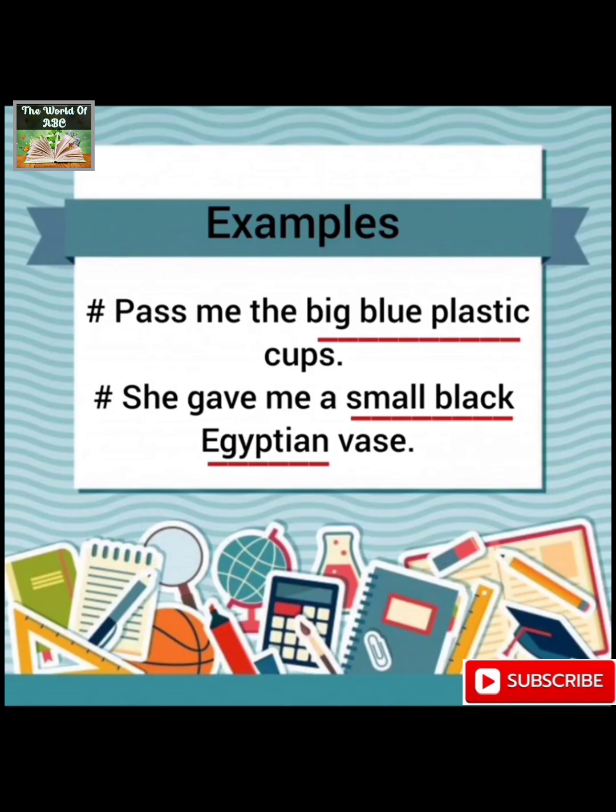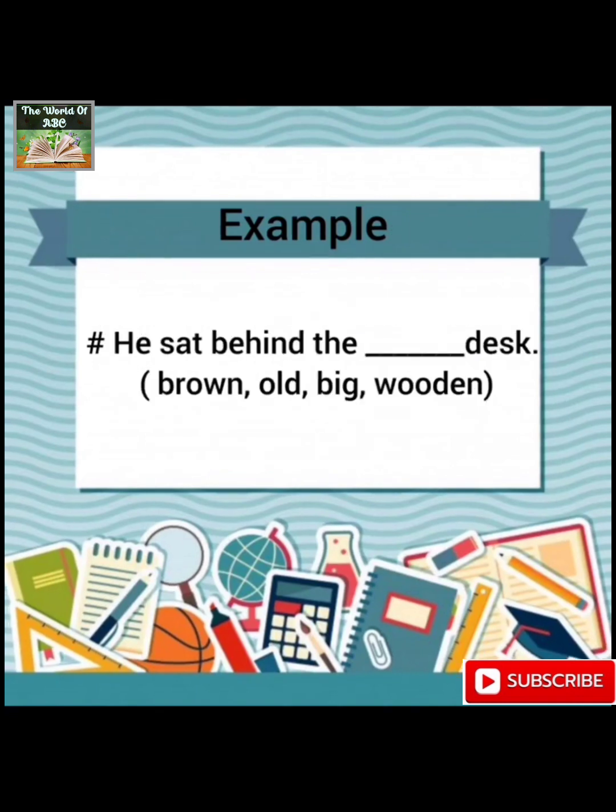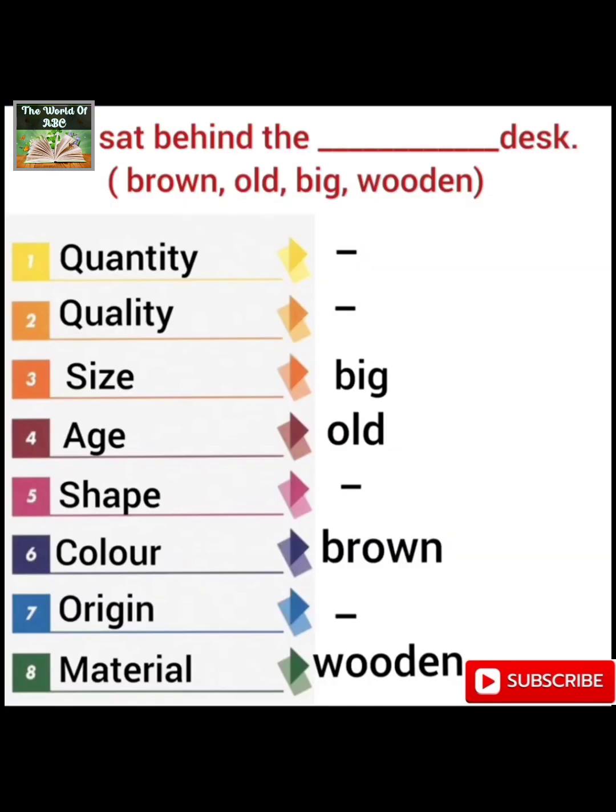Let's take another example. He sat behind the dash desk. Options are brown, old, big, wooden. Now here the adjectives are jumbled and we have to select the correct ones and put them at their proper places. First of all, we will sort out quantity in the given adjectives. As quantity is not there, then we'll talk about quality. Quality is not there. Then third one, we have to consider the size, and size is there, that is big.